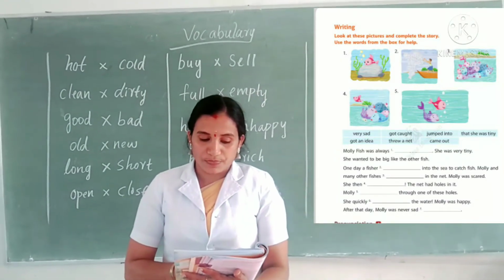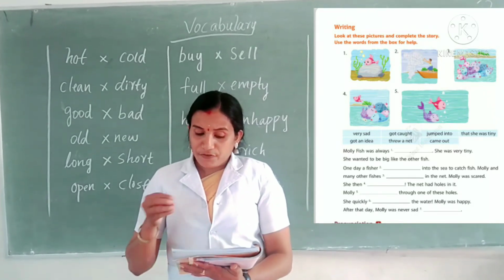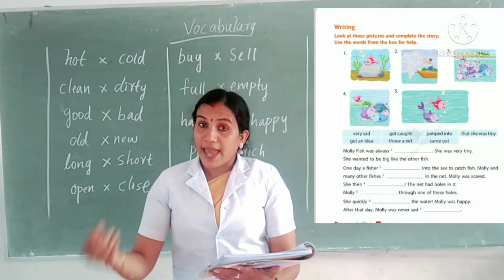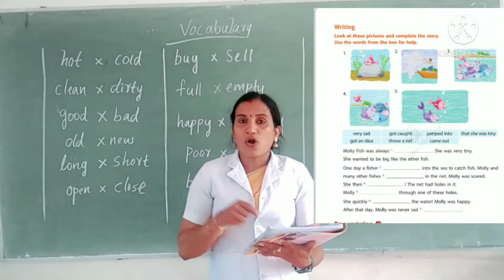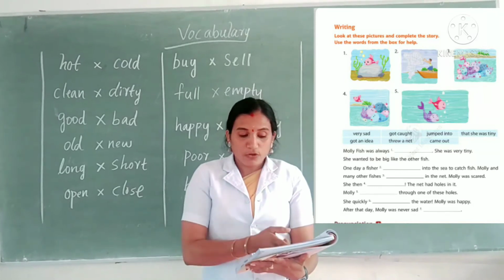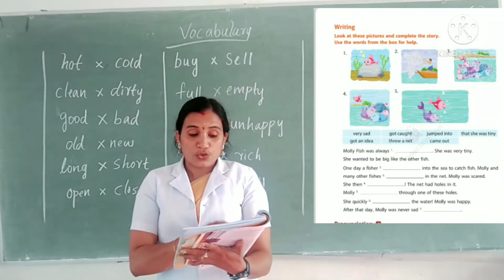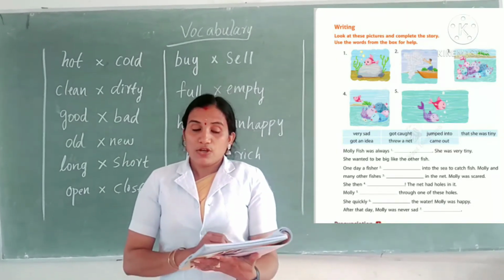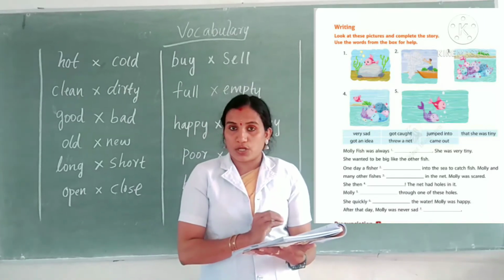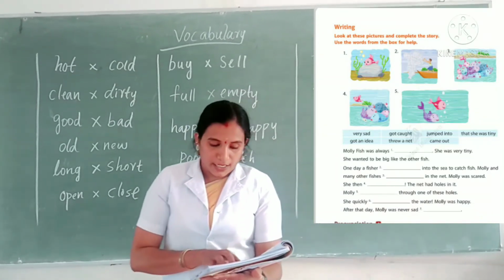The first picture, the fish was very sad. And the second picture, a fisherman tries to catch fish. And third picture, many fishes caught in the net. And fourth picture, one of the fish tried to escape from the net through the hole. And last picture, they are very happy. So you just get an idea about the story. So you need to complete the story with the words in the bracket.